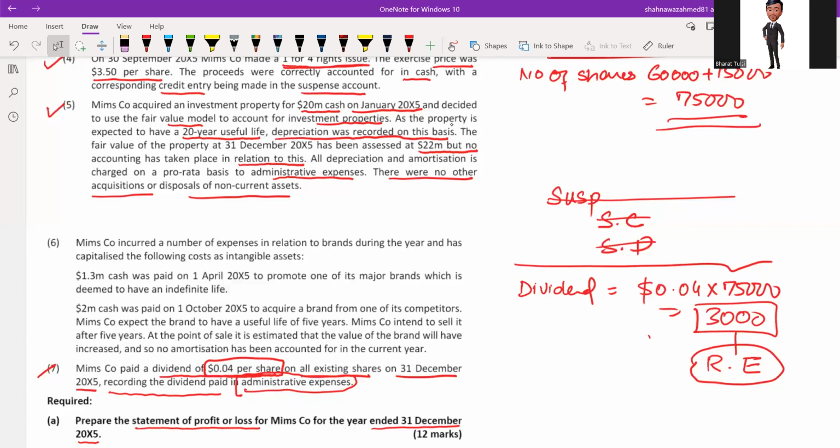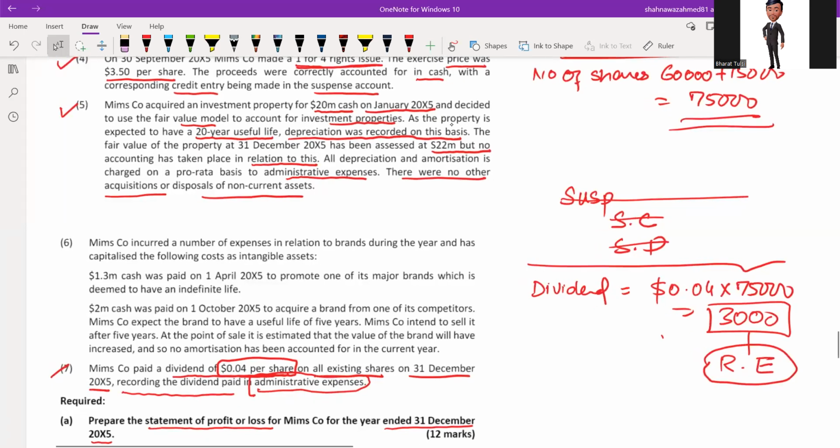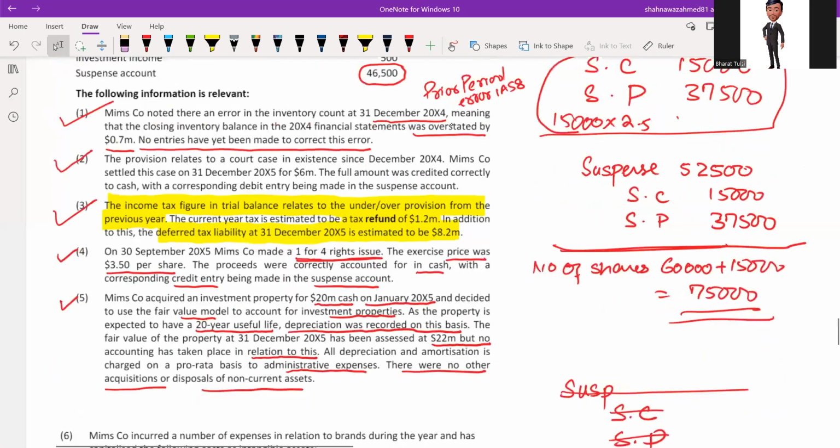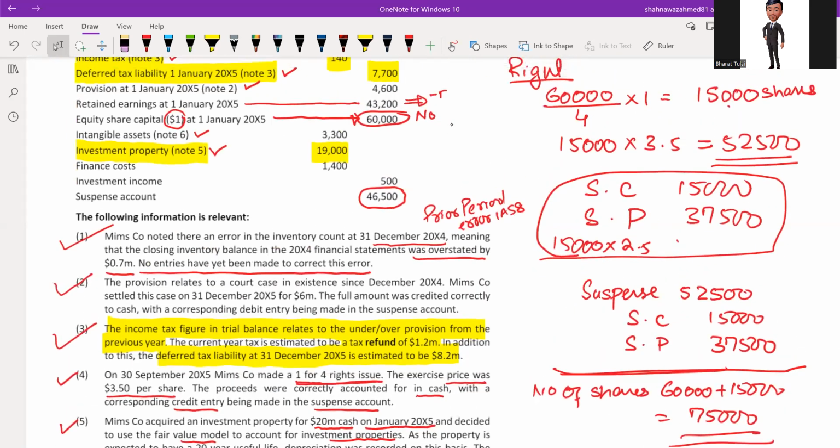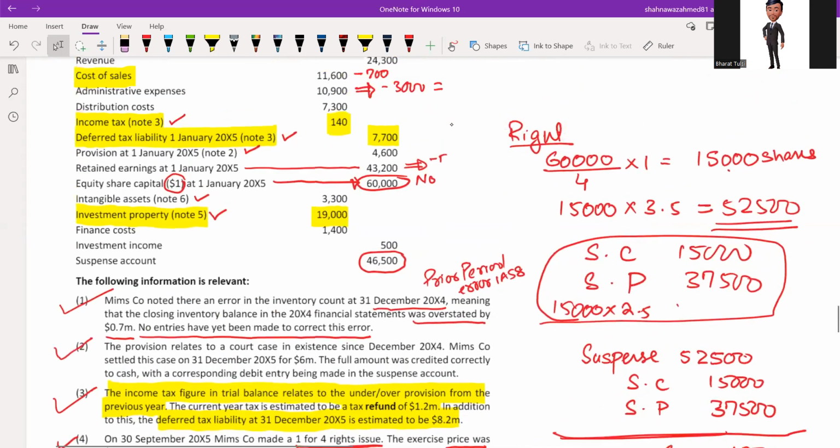So we need to make adjustment in relevant area. Now, next adjustment, the last one, that is about IS 38 brand name. Still, we have a suspense account balance. Originally, it was 46,500. One entry we have already recorded with suspense account 52,500. So let's see what is the effect of the brand.